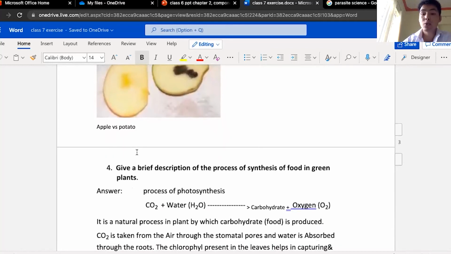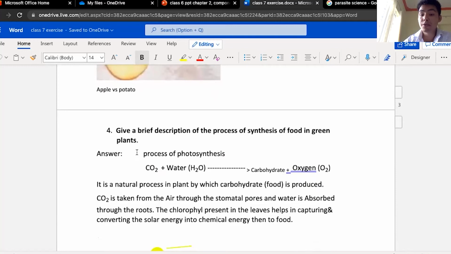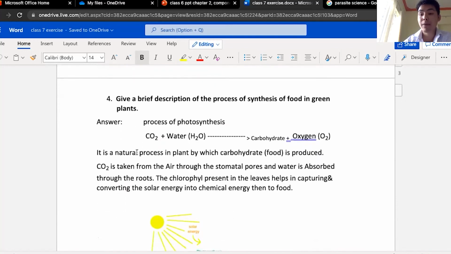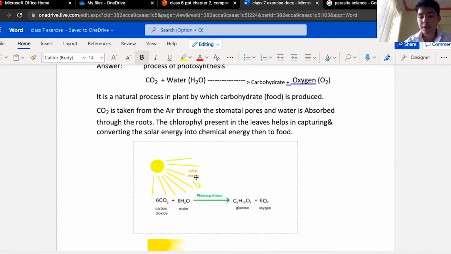Okay, the second last question. Give a brief description of the process of synthesis of food in green plants. So, as I mentioned earlier, photosynthesis is the production of food in the plant in the presence of sunlight, right? So you have seen this image, right? I hope it's there on the page. See page number 3, figure 1.2.